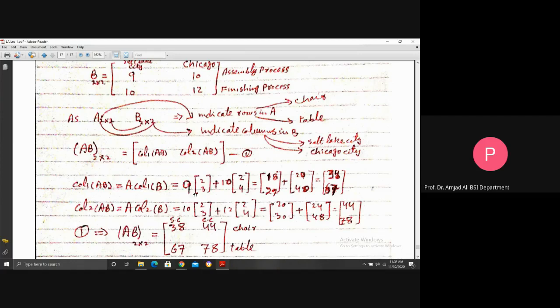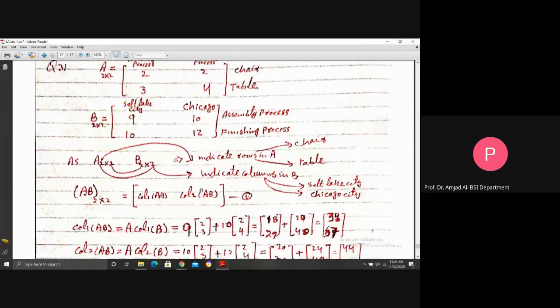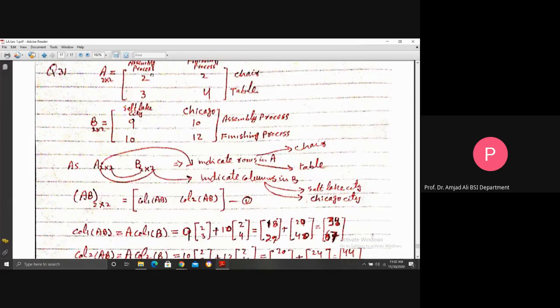And you know, what does 9 represent? 9 actually represents the per hour cost in Salt Lake City in the assembly process, in dollars. $9 is the cost of 1 hour in the assembly process in this city. And 2, 3, the column of matrix A, indicate what? The number of hours required for a chair in the assembly process. So 2 hours in the assembly process, but 1 hour cost in the assembly process is $9.